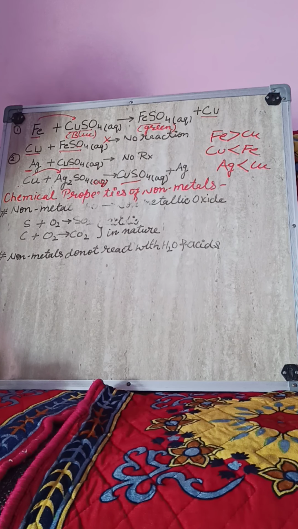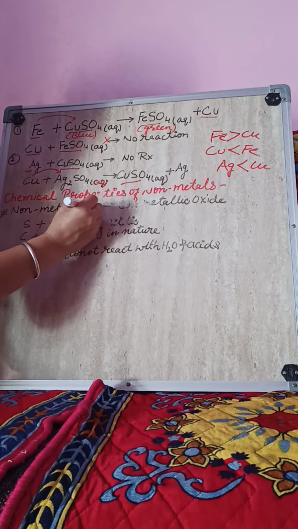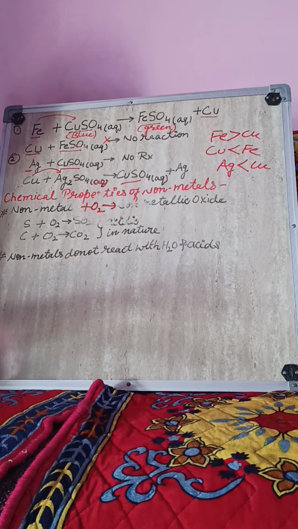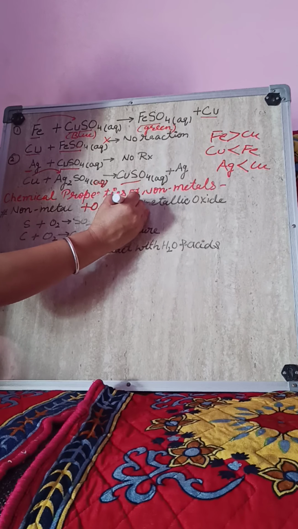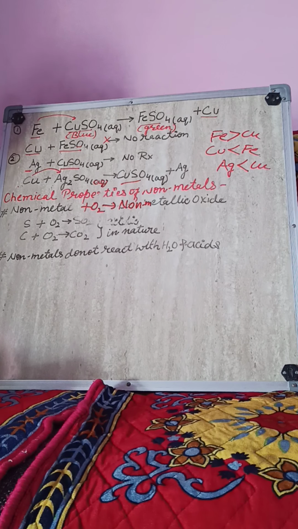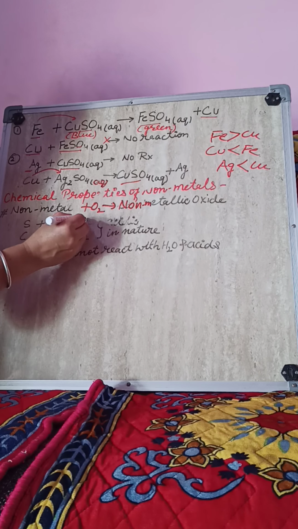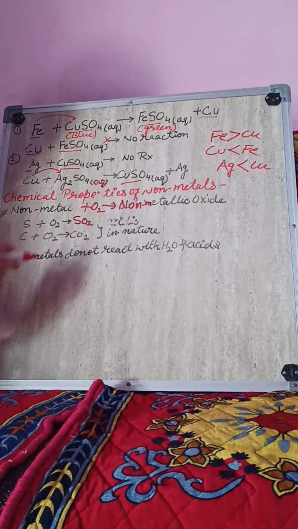Now we will discuss the chemical properties of non-metals. Non-metals react with oxygen in the same way as metals react with oxygen, and where metals form metal oxides, when non-metals react with oxygen, there is a formation of non-metal oxides. For example, sulfur is an example of a non-metal. When it reacts with oxygen, there is a formation of sulfur dioxide. When carbon reacts with oxygen, there is a formation of carbon dioxide.